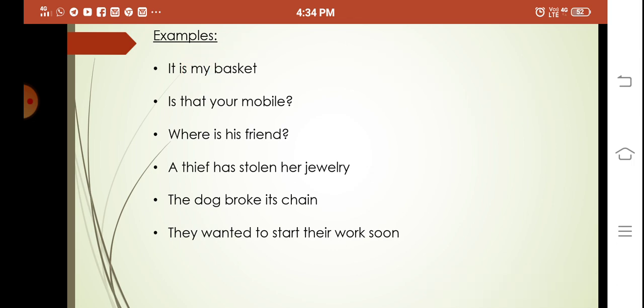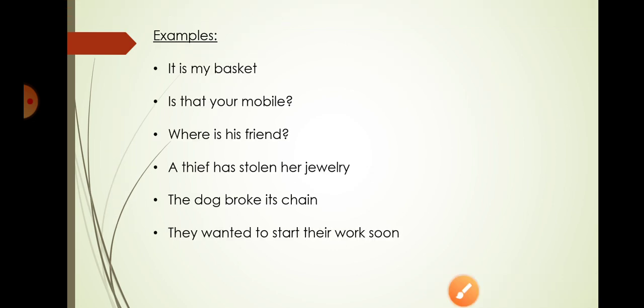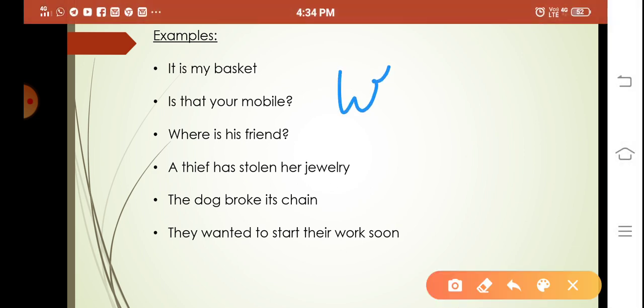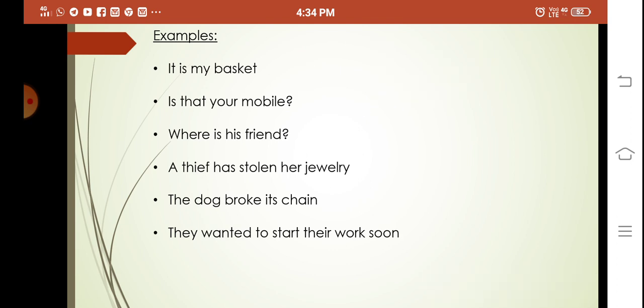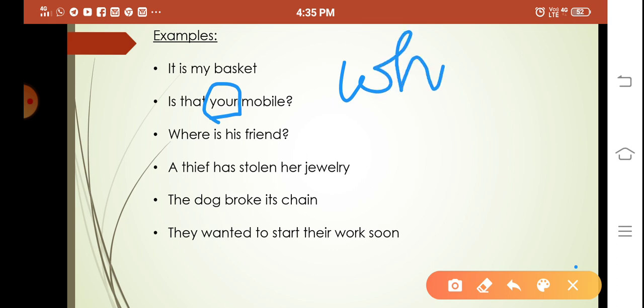Whose basket? If you can answer this question, whose, then you will understand it is a possessive adjective. It is my basket. Is that your mobile? Whose mobile is that? It is your mobile. So you can ask this question, and then you will identify the possessive adjective clearly. If you ask the question whose, you will get the answer for the possessive adjective.